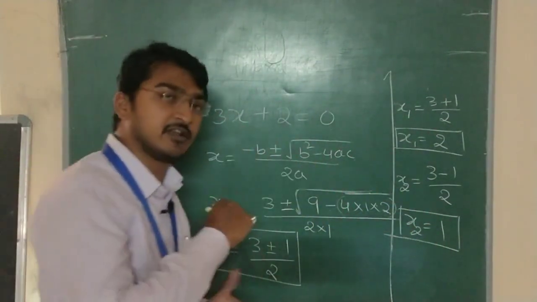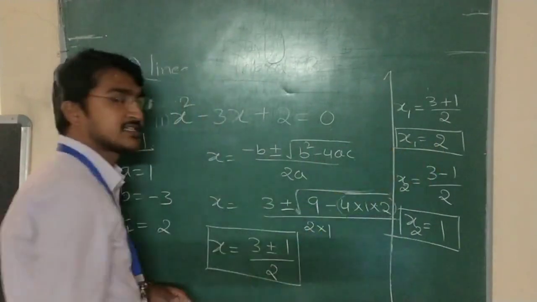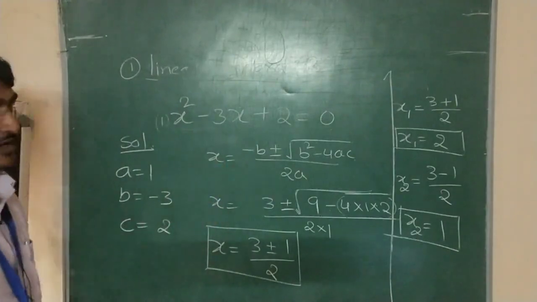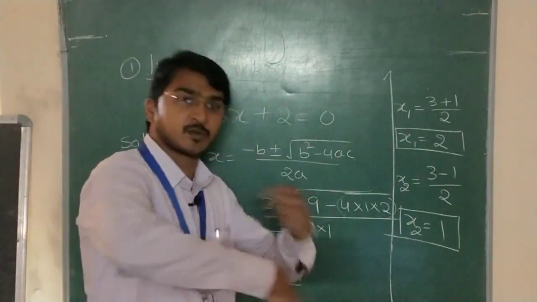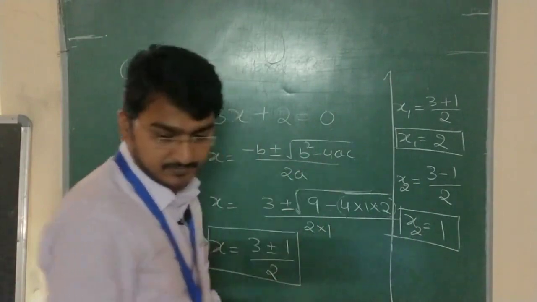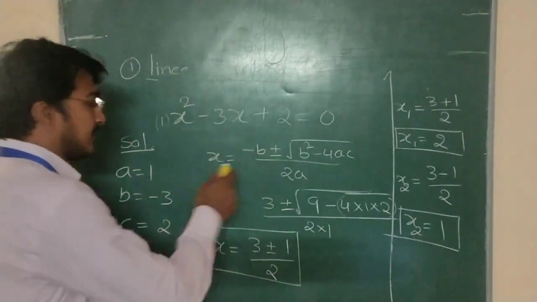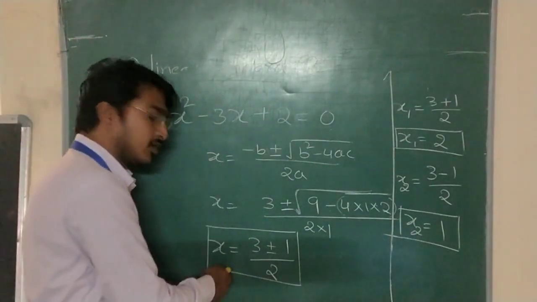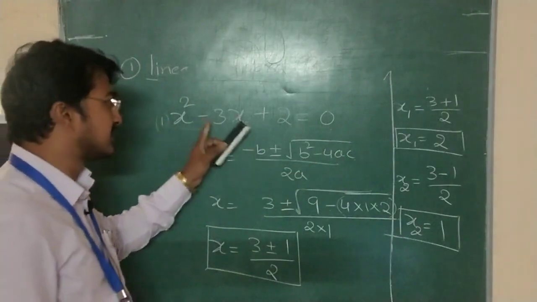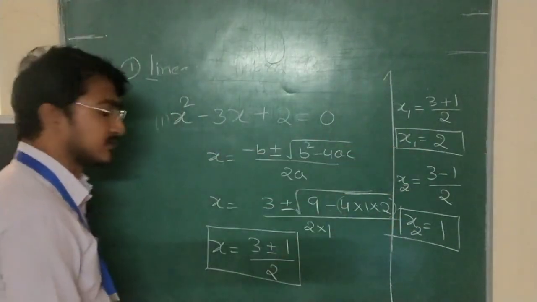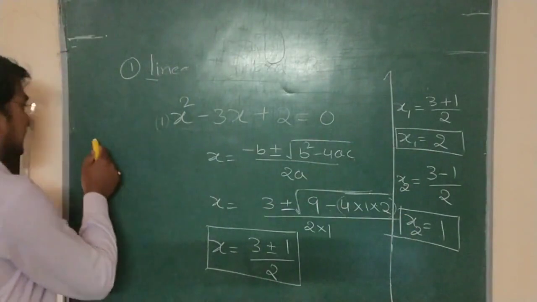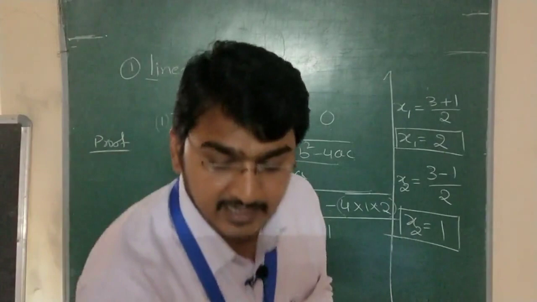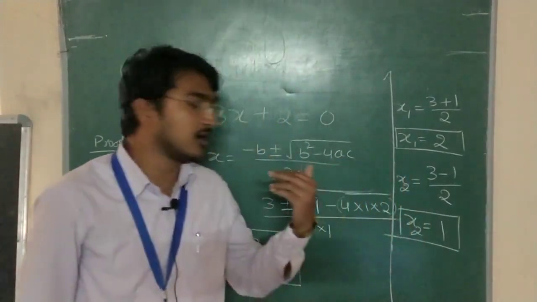We'll check it once. Substitute x is equals to 2. Just to make a note of it, I will verify it, in the reverse process. So a, b, c values we took, and by taking the x values we got the two solutions for this algebraic equation, x1 and x2. See here, the proof. We have to check whether the solutions we got are correct or wrong.